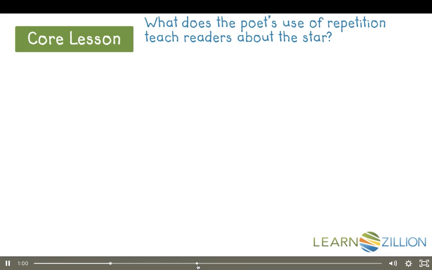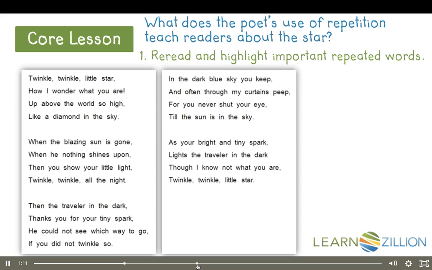What does the poet's use of repetition teach readers about the star? First, we'll reread the poem and highlight important repeated words. Remember, not all repeated words are important words. I see the word "in" repeated, but it doesn't teach me much about the star, so it's not important. Pause the video now to reread and highlight important repeated words.